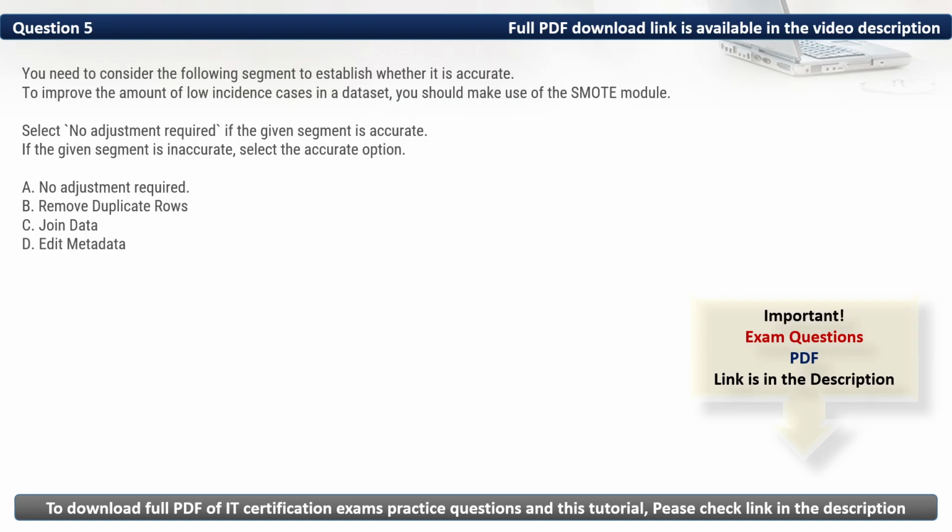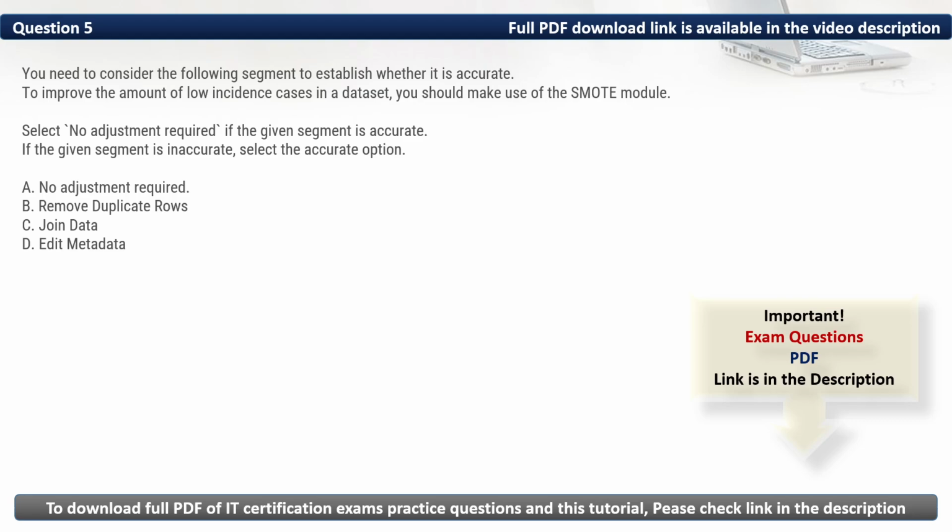Question 5. You need to consider the following segment to establish whether it is accurate. To improve the amount of low incidence cases in a dataset, you should make use of the Smooth module. Select no adjustment required if the given segment is accurate. If the given segment is inaccurate, select the accurate option.